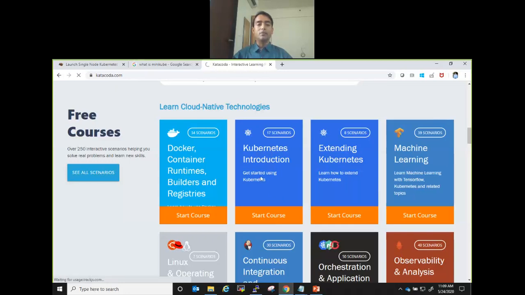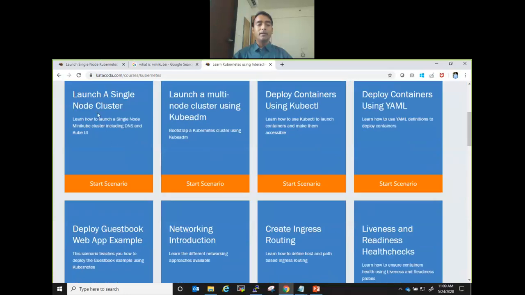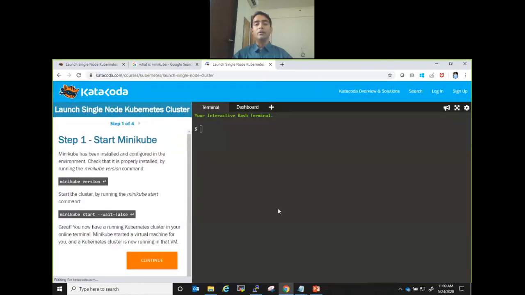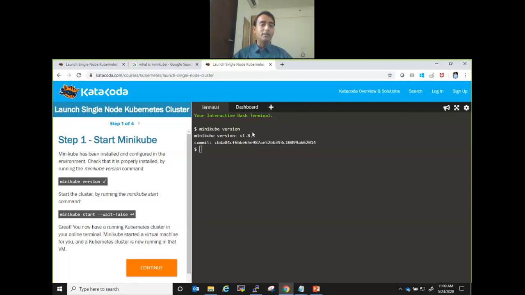If I say start course, okay, then there are many options. So I just say launch a single node cluster. I'll say start scenario, okay. You don't need to log in, sign up, or anything. That's it. Your terminal is open, and you see this button, right? You click on this button and the command is copied and executed. It is that simple. It says you are running Minikube version 1.8.1.